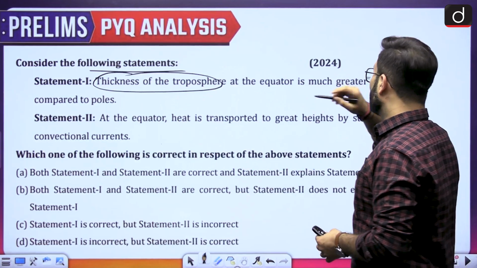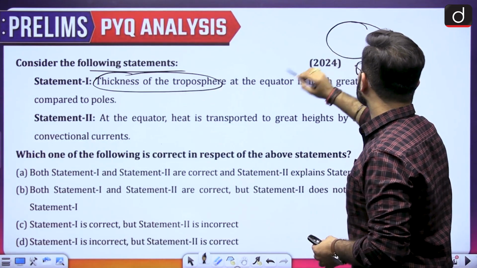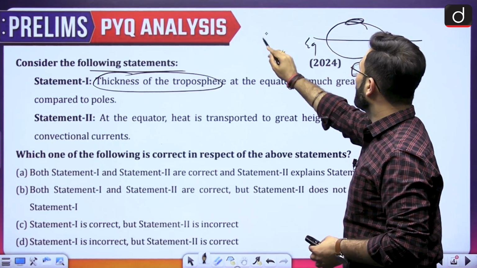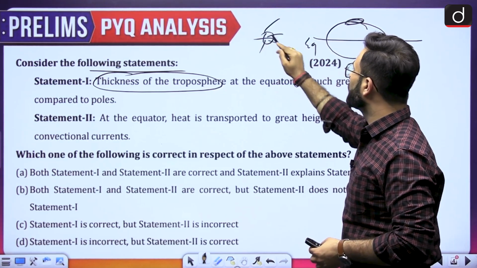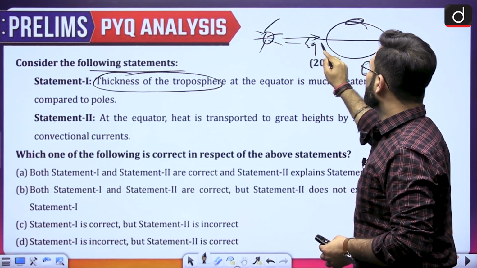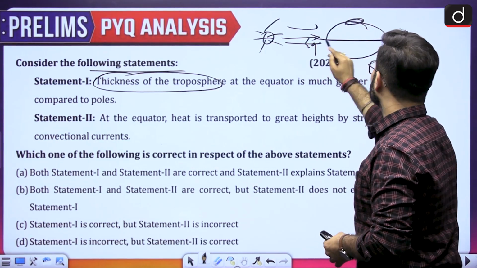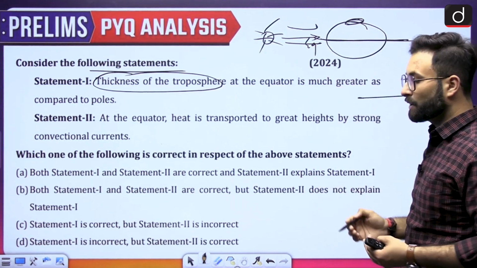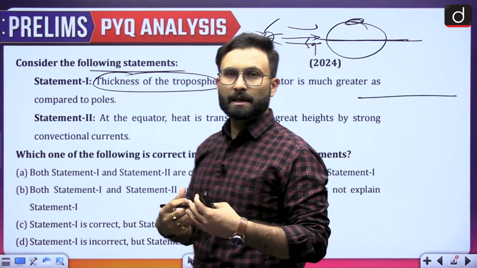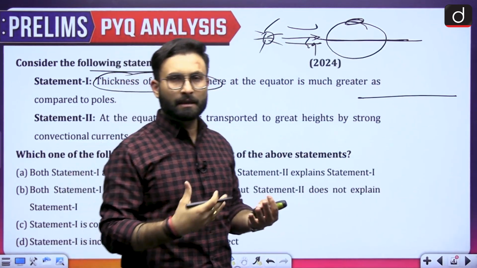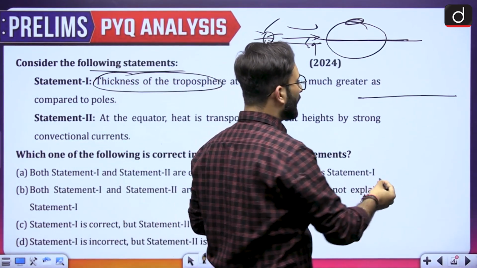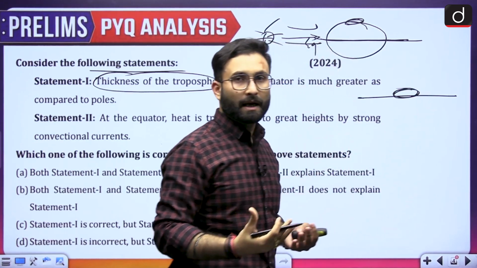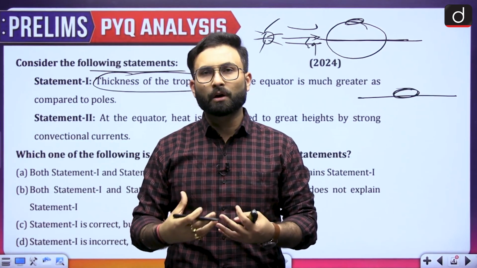Now let's see. Let's say this is your Earth, this is your equator, and these are your poles. If you have an idea of insolation, you know that the maximum insolation from the sun is at the equator. If the insolation is maximum, the heat radiated back by the earth in the form of long wave radiation will be high. That means the surface temperature at the equator will be high, leading to stronger convection currents.